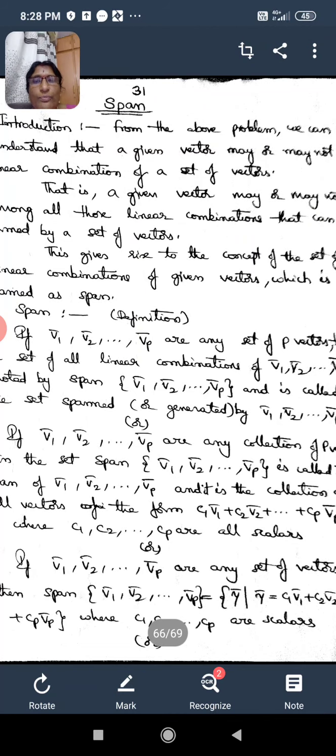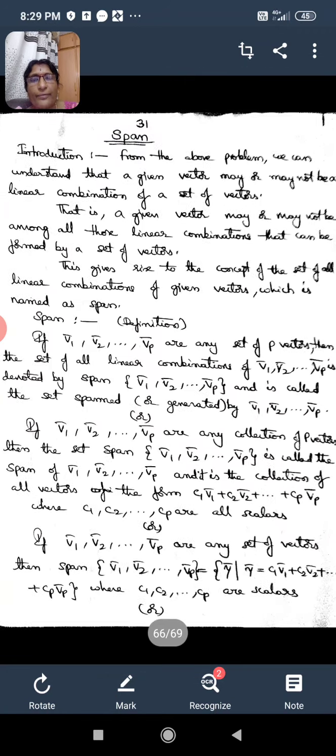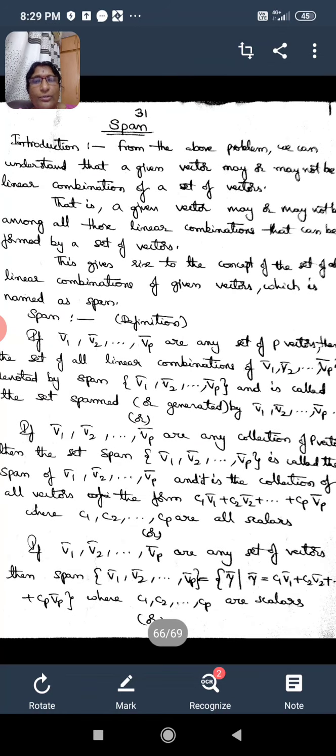If V1 bar, V2 bar, so on Vp bar are any set of vectors, then span of V1 bar, V2 bar, so on Vp bar is equal to the set consisting of all the vectors of the form gamma bar, where gamma bar is equal to C1 V1 bar plus C2 V2 bar plus so on plus Cp Vp bar. Here we should understand that C1, C2, so on Cp are all scalars. So now I have extended the definition to give the set definition of the span.